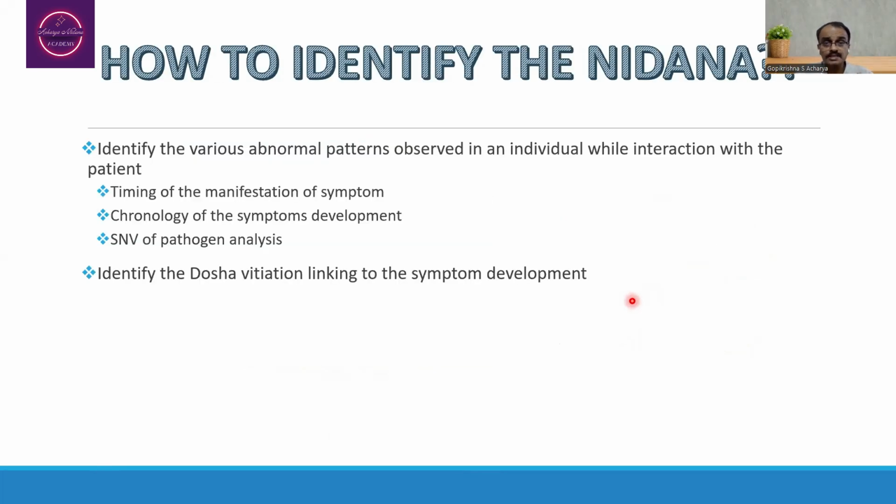So after seeing this, how to identify the Nidana in a particular individual? For that, you need to identify the abnormal patterns. What kind of patterns is a person going to follow?